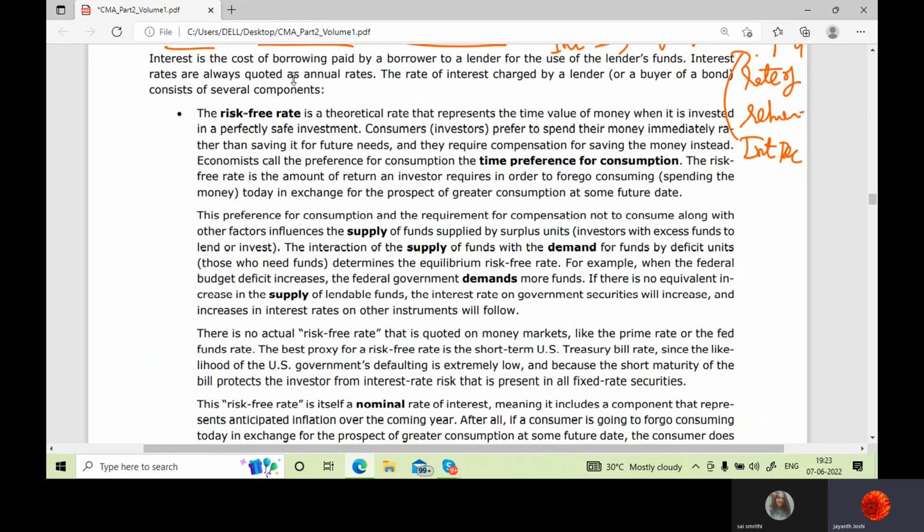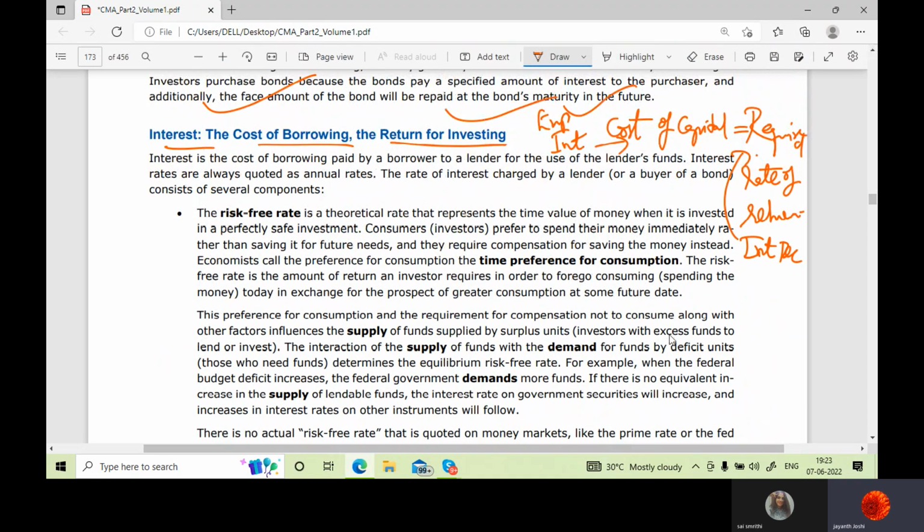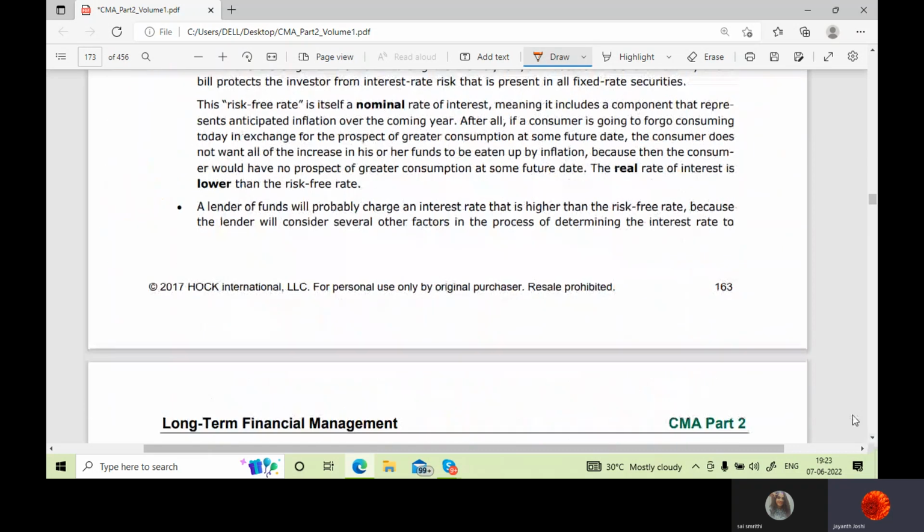But here we are speaking about debt finance, not about equity. Am I right? We are speaking about debt finance here. So CAPM won't work here. First and foremost thing is the base, that is the risk-free rate, RFR.